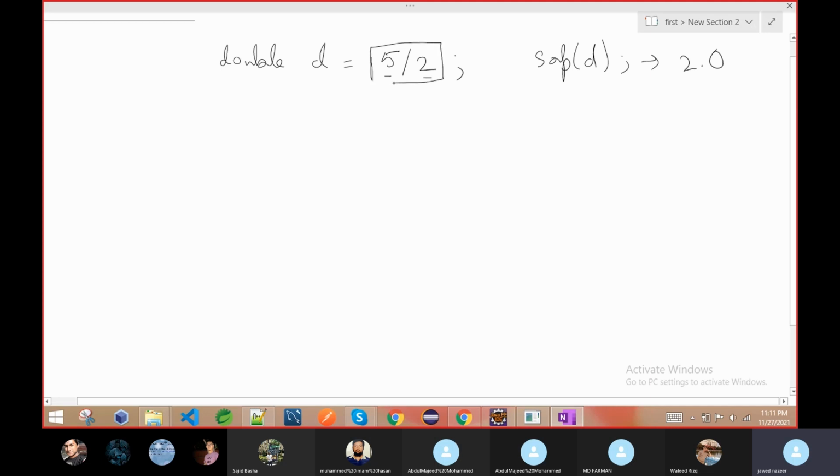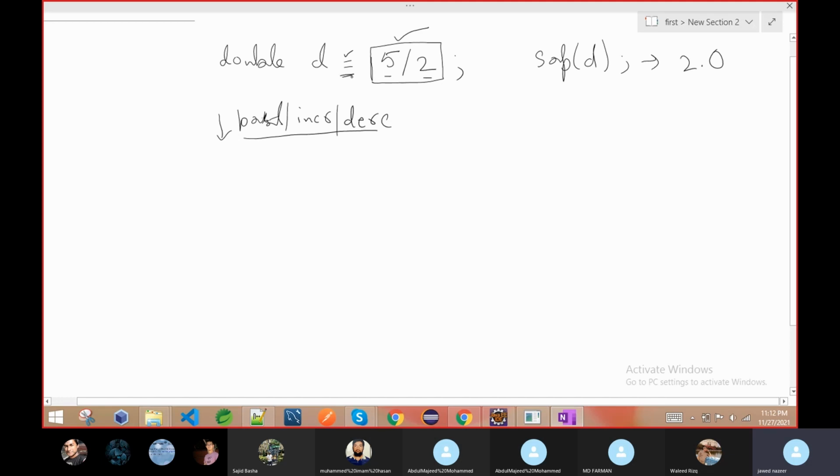So this priority is lower. Sorry, anything on the right side, the priority is higher than the assignment operation, except post increment or decrement. Post INCR or post DECR, the decrement operator, is the only one which has lower priority than the assignment operator. Except this one, all have higher priority than the assignment operator. So first the right side will execute, then whatever the result is will be assigned to D.